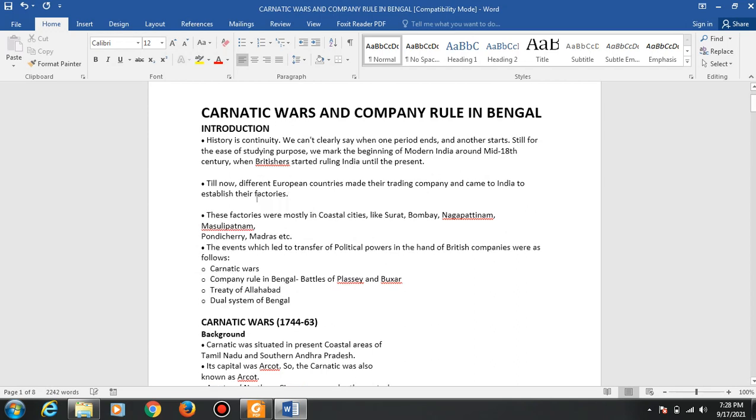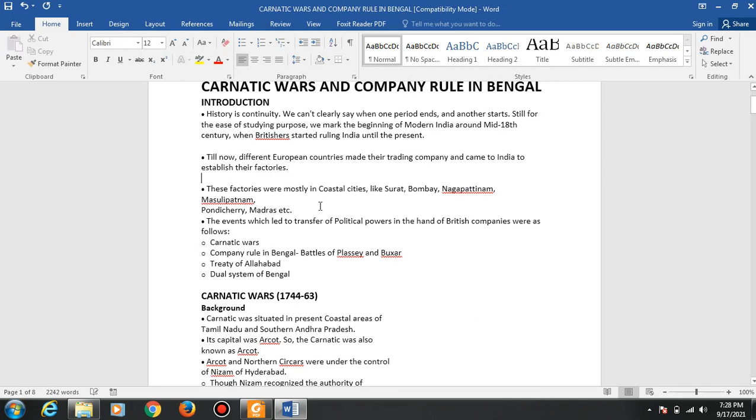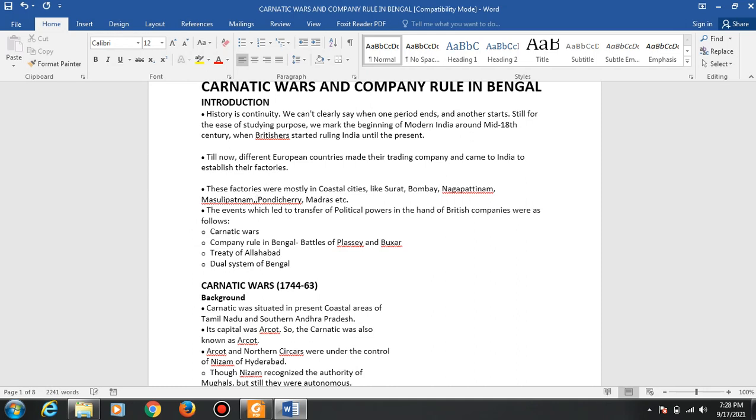So different European countries made their trading companies and came to India to establish their factories. These factories were mostly in the coastal areas, near the sea, for easy access to sea routes. At that time, air routes were not developed, and sea routes were very good and cheap compared to other routes.